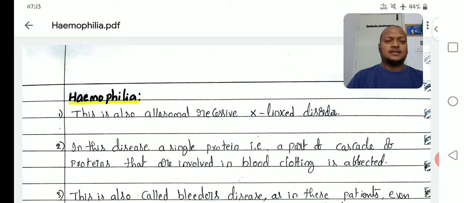In the earlier class, we discussed an allosomal recessive disorder, and in today's class we are going to discuss one more allosomal recessive disorder, that is hemophilia. Earlier we discussed an allosomal recessive X-linked disorder, color blindness. Hemophilia is one more example of an allosomal recessive X-linked disorder. So let us start. First point, hemophilia is also an allosomal recessive X-linked disorder.